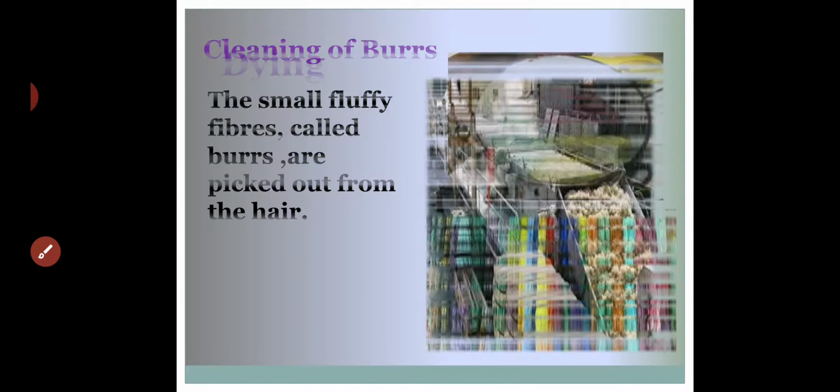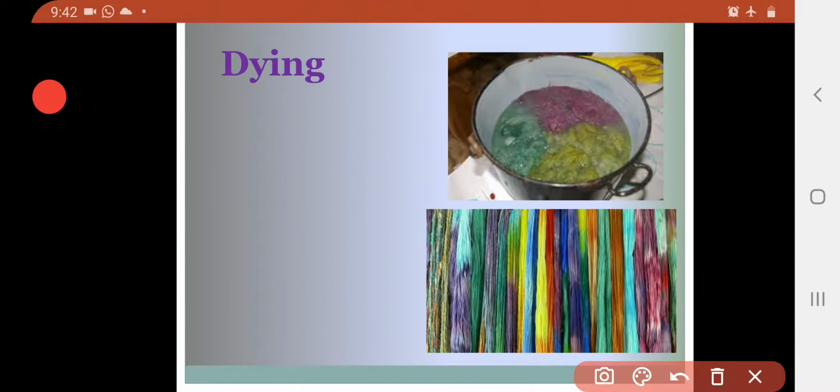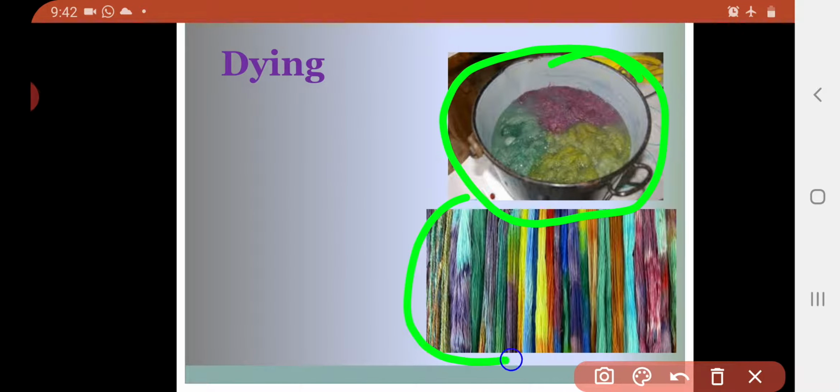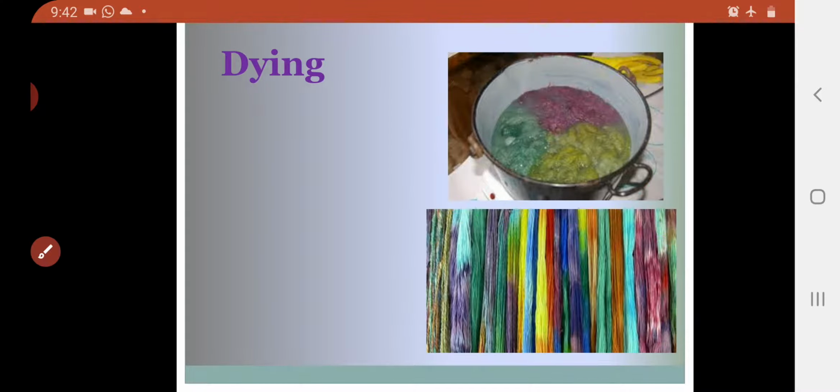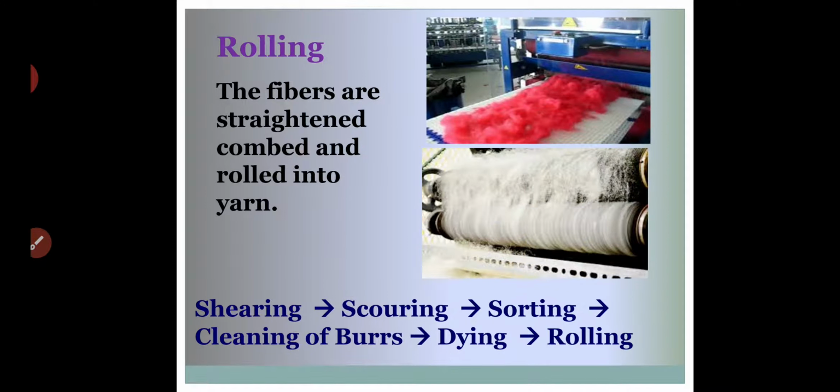Now the next process is dyeing. You can see in the container different colors are there, and you can see how the threads become colorful in this picture. So I think you get the idea of what dyeing means. Giving color to those fibers is nothing but dyeing. The fibers can be dyed in various colors.